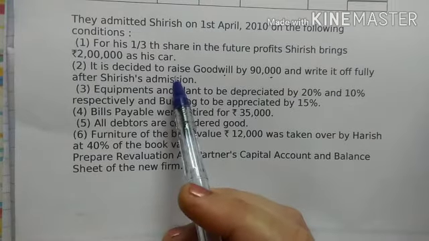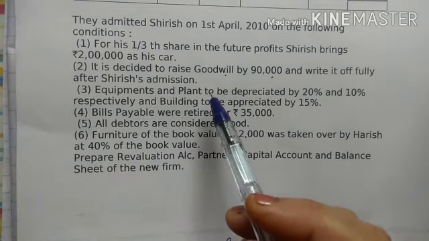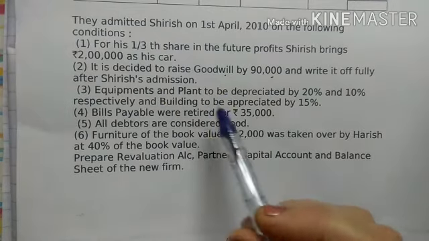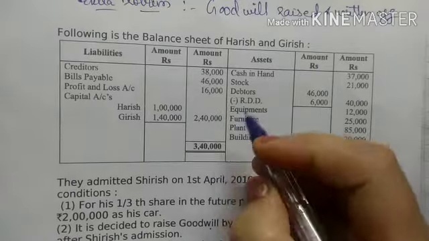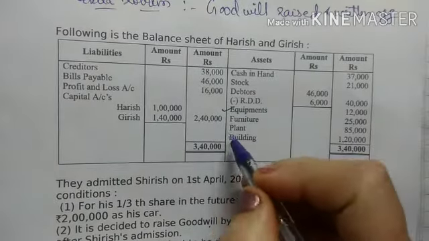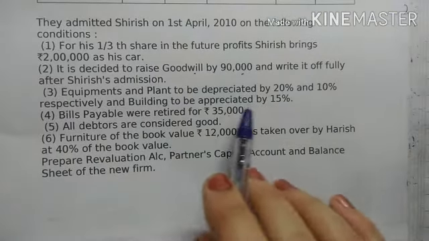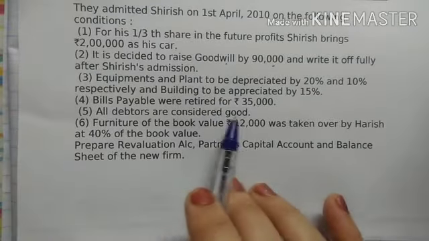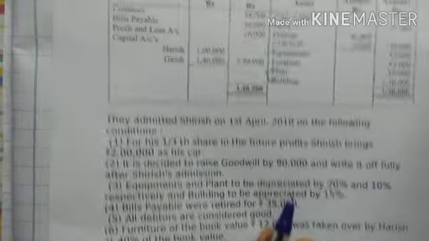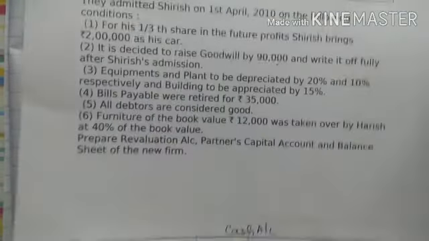So this is the case number 4, as I told you earlier. After reading out the adjustments, I will tell you which entries have to be done for this. Next is equipments and plants to be depreciated by 20%. So I put a tick mark on equipments and plant. Next is building to be appreciated by 15%. So I will put a tick mark on building as well. Next is bills payable were retired for 35,000. So here bills payable is there, and under liabilities I put a tick mark here.